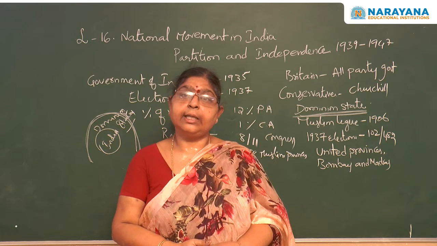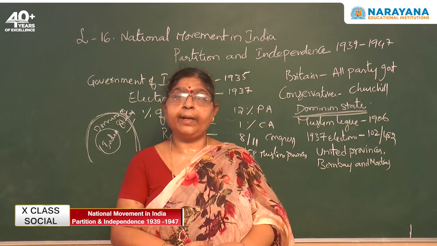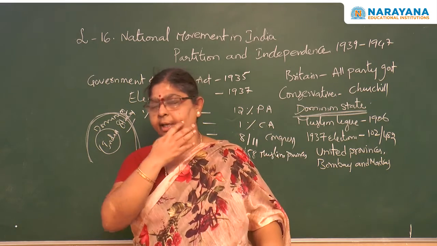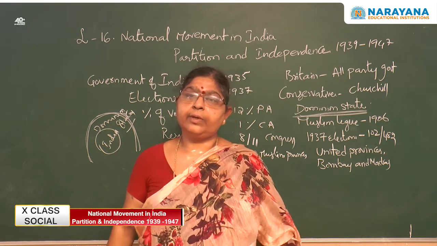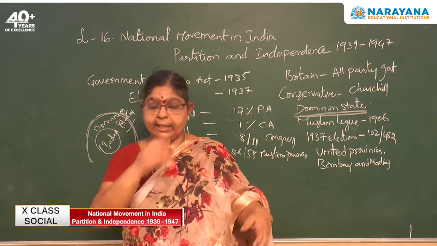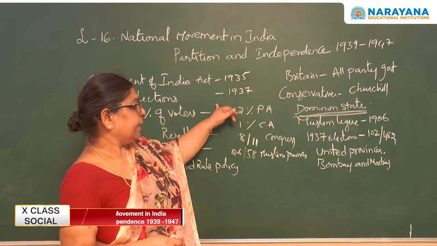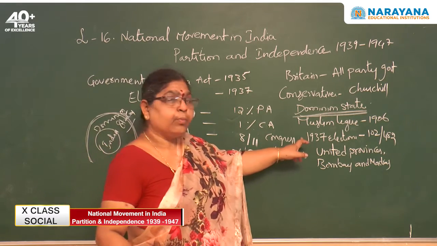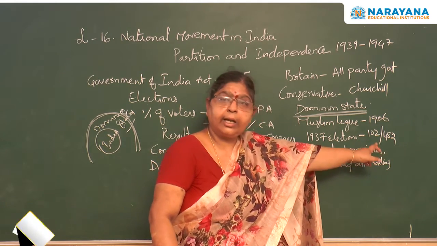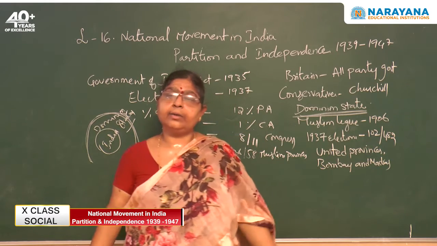It is correct only. So in the year 1909 they accepted that, and accordingly a separate electorate was provided. Separate electorate for Muslims and for Hindus, like that. Separate electorate was provided for the Muslims. But see, when the elections were conducted in the year 1937, the Muslim League won only 102 seats out of 482 seats. There were 482 seats, but they won only 102 seats.